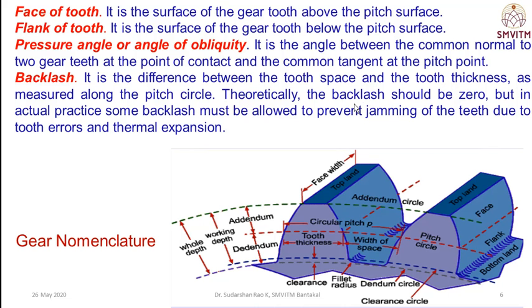Thus, theoretically the backlash should be 0, but in actual practice some backlash must be provided to prevent jamming or interference of the teeth due to tooth errors and thermal expansions. So along the circumference the clearance is required. That is the backlash.